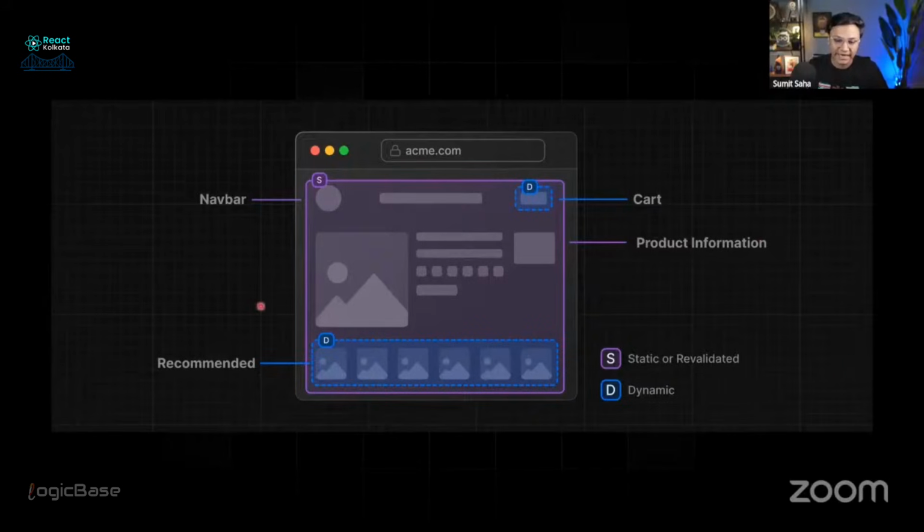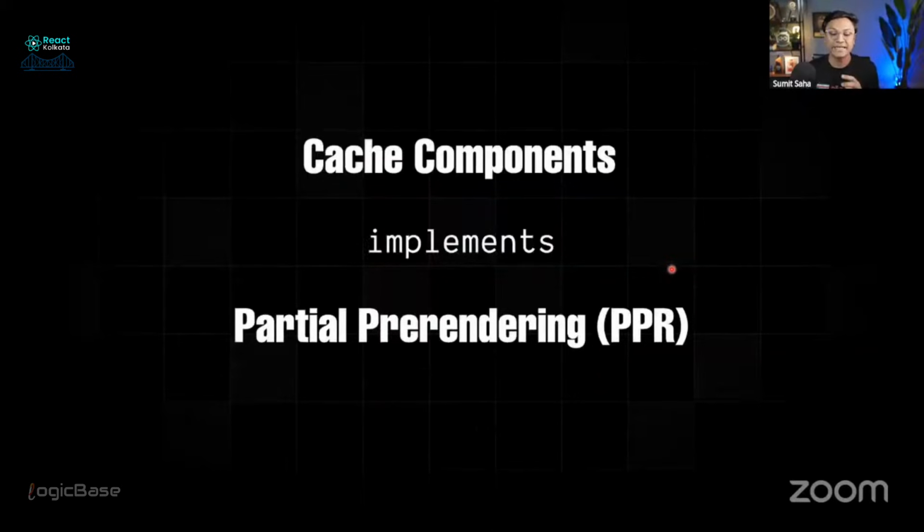And this layout strategy or rendering strategy is called partial pre-rendering. Previously, Next.js introduced partial pre-rendering, or PPR, back in Next.js 14, and it was an experimental feature. But right now, partial pre-rendering is related to the new Next.js cache components. Basically, they have removed the partial pre-rendering experimental flag, and now we will control partial pre-rendering with cache components. So if we enable cache components in our application, we will get partial pre-rendering as well. So actually, Next.js cache components will implement partial pre-rendering directly.